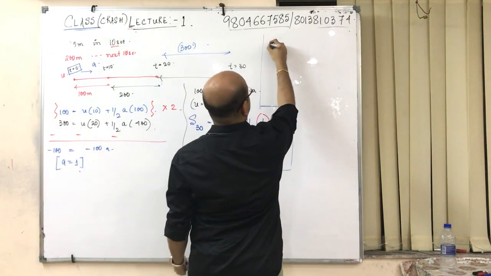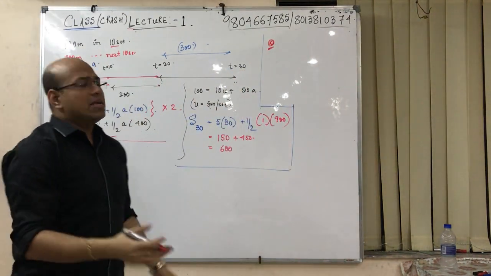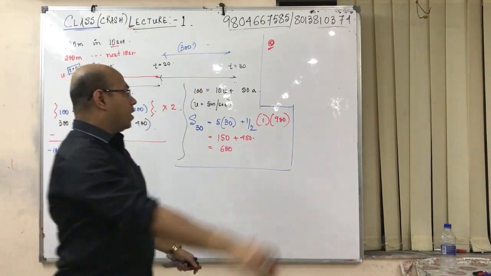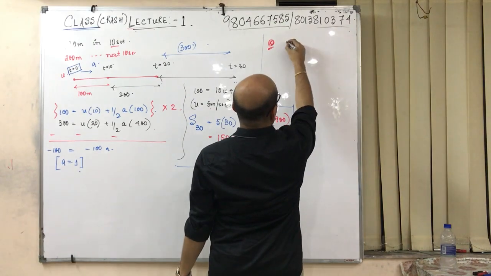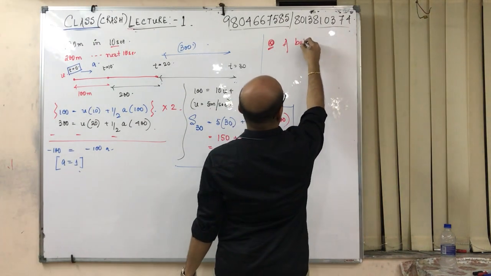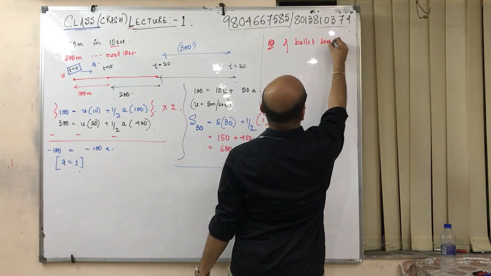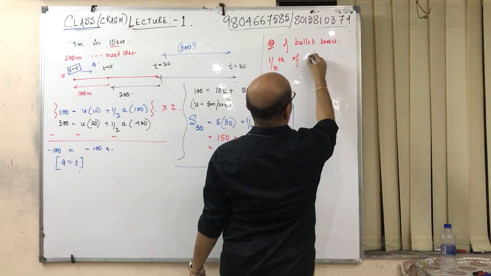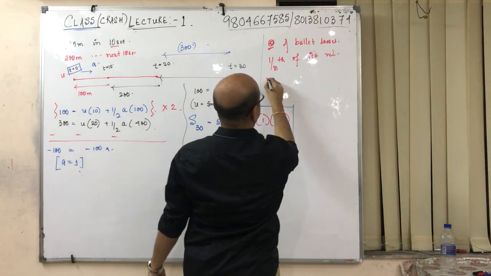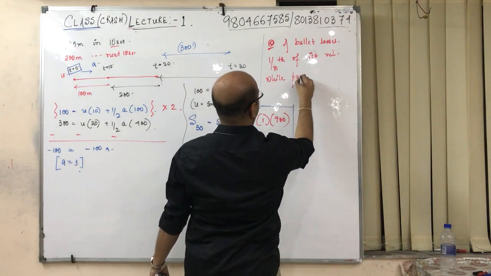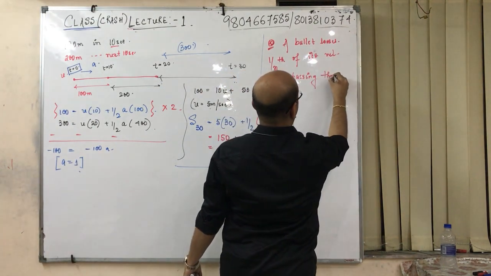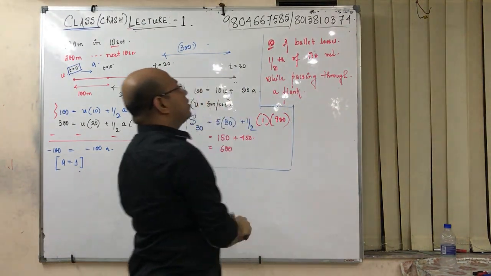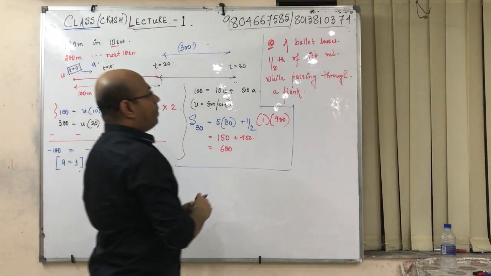Here we have one of the popular sums. You must be having this sum in every textbook, every NEET question, many JEE Mains questions. A bullet loses 1/nth of its velocity while passing through a plank.